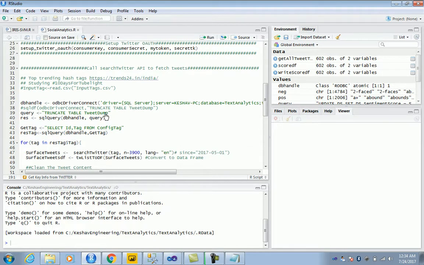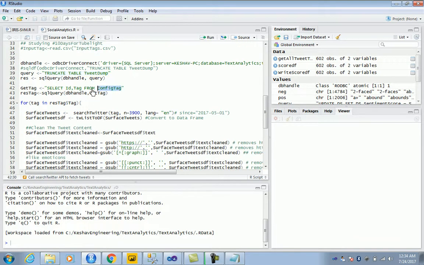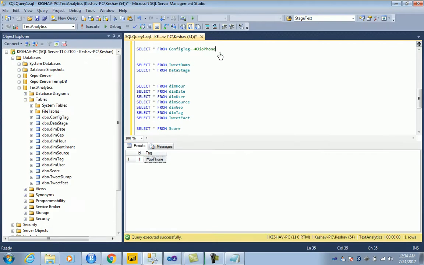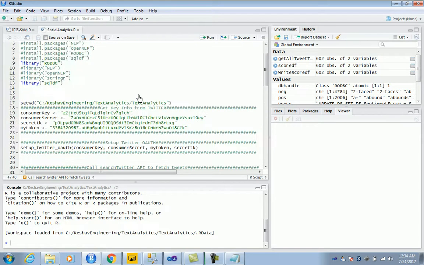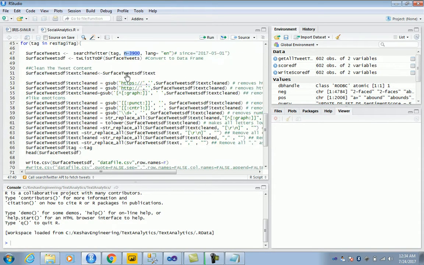What we are trying to do here is truncate the table tweet dump, and fetch the IDs and the tags from the config tag table, which is whatever tags have been configured. We are trying to iterate across the tags, and we are hitting Twitter to get the tweets. We are executing that in a batch of 3,900 tweets, because Twitter only allows this free API and the free Twitter R package about 4,000 calls.